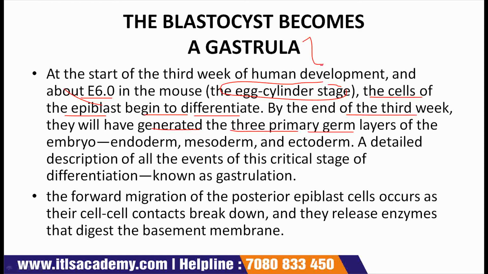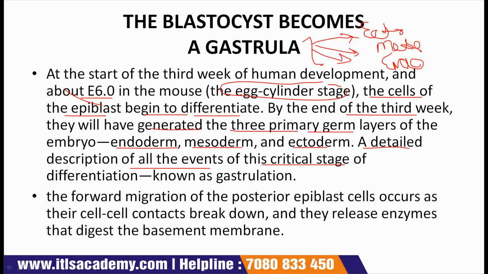Gastrula forms three germ layers. I hope you all remember what the three germ layers are. These are ectoderm, mesoderm, and endoderm. These layers are formed by the gastrula: endoderm, mesoderm, and ectoderm. A detailed description of all the events of this critical stage of differentiation known as gastrulation.